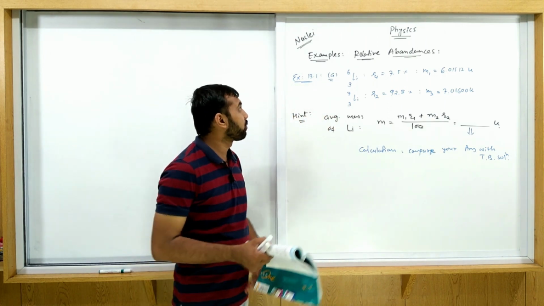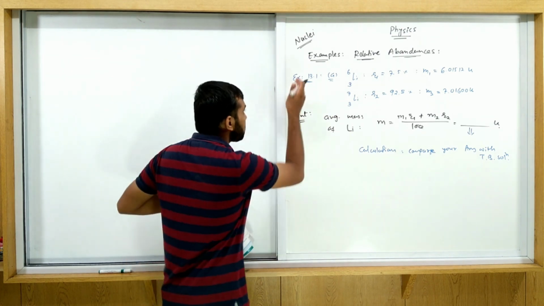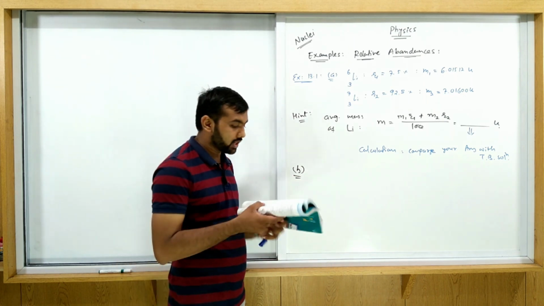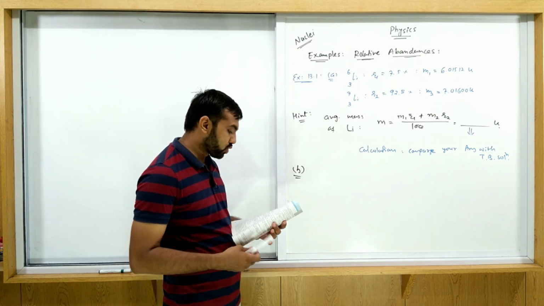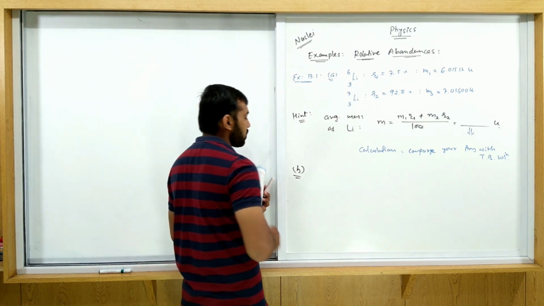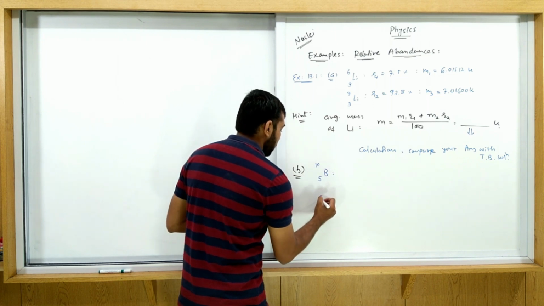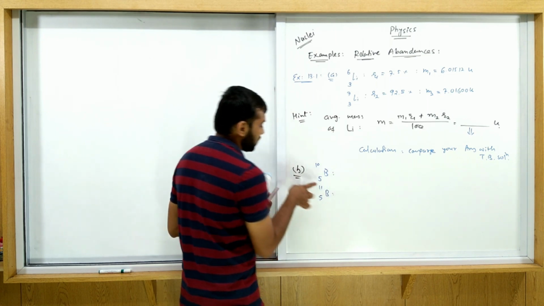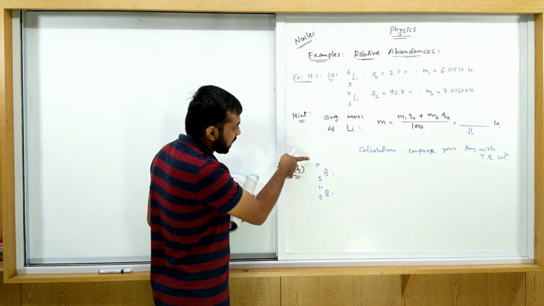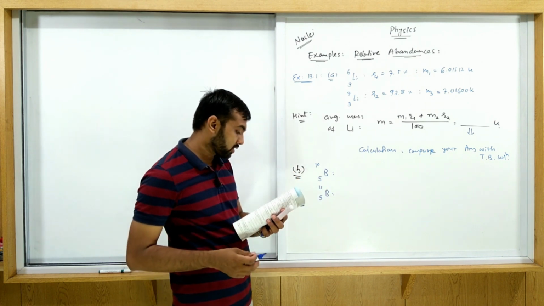So let's come to the next one. The same example 13.1 has a second problem, part B. Let's read the statement. Boron has two stable isotopes, 5B10 and 5B11. See, Z is the same, meaning both are isotopes of each other, and this is 10 and this is 11, so A is different.